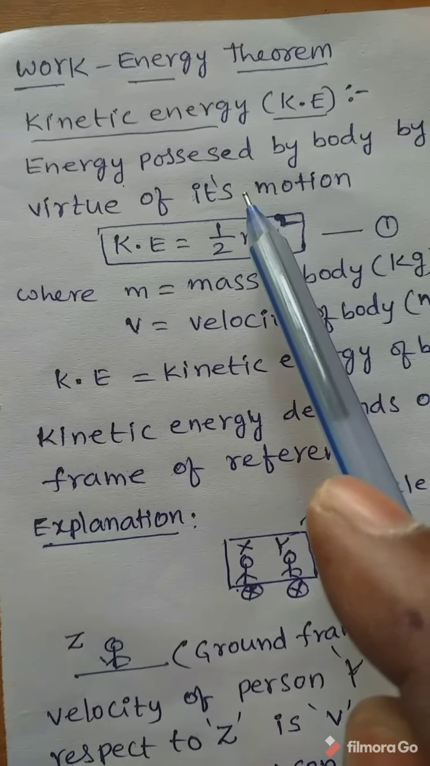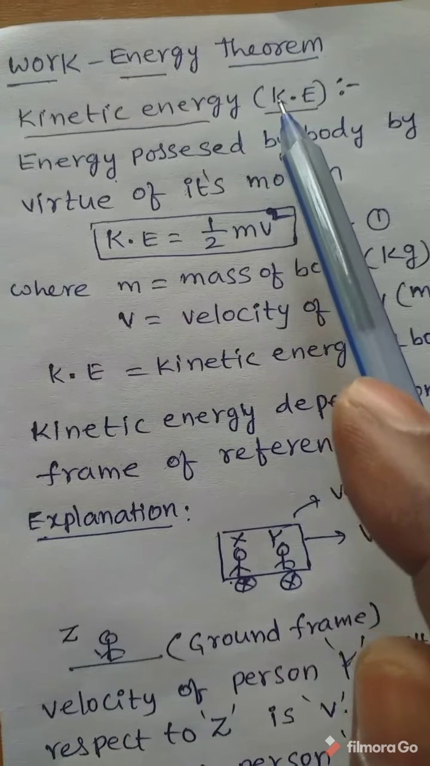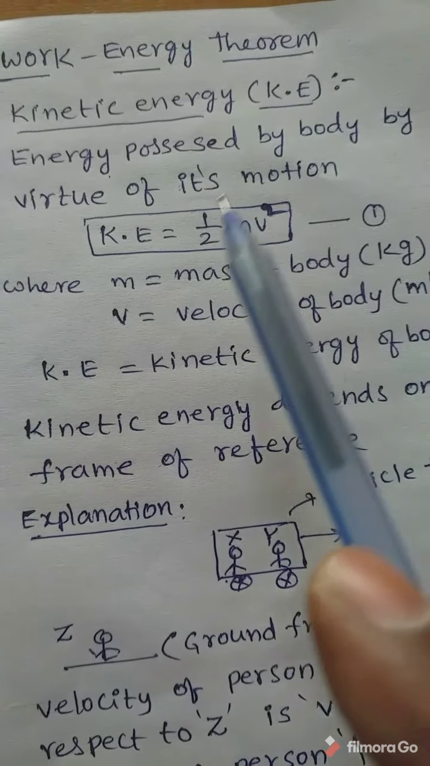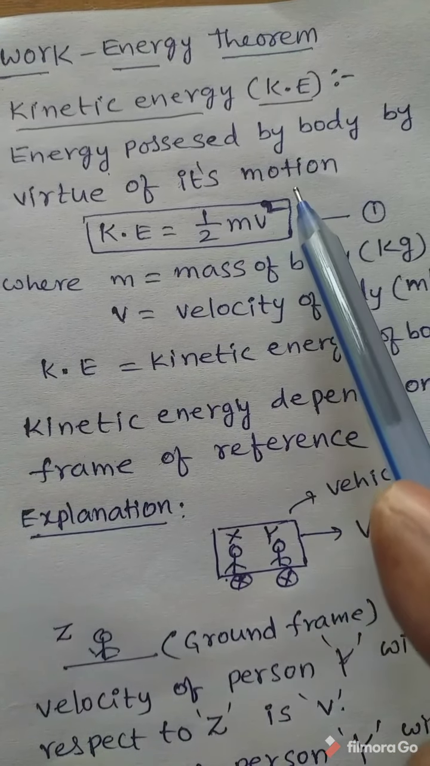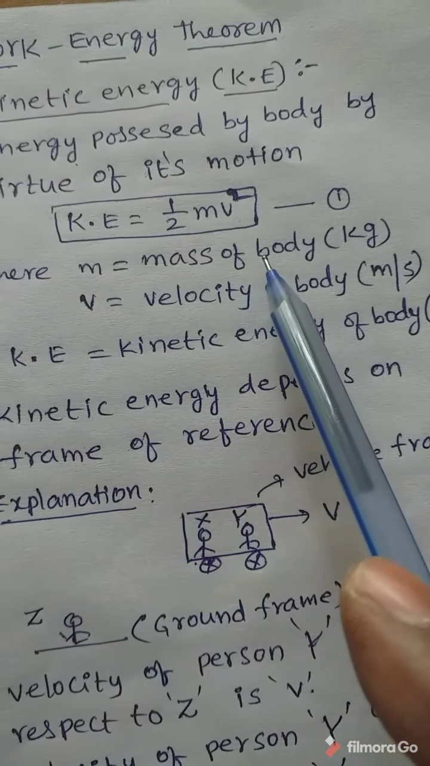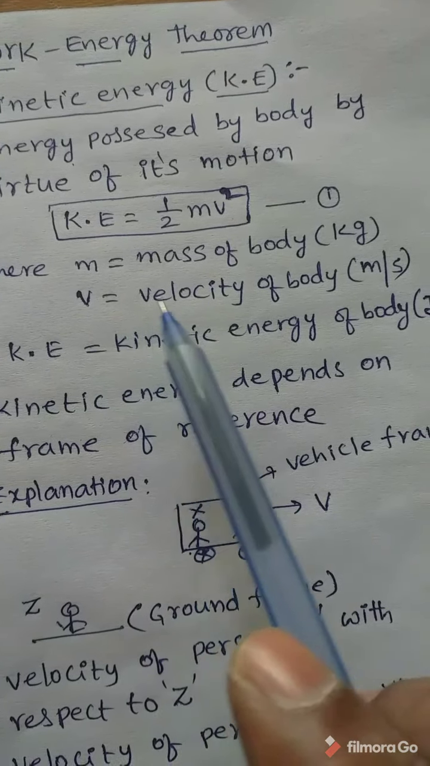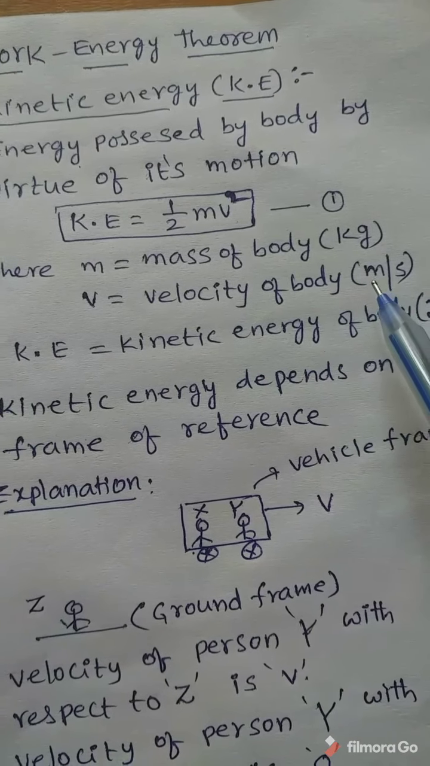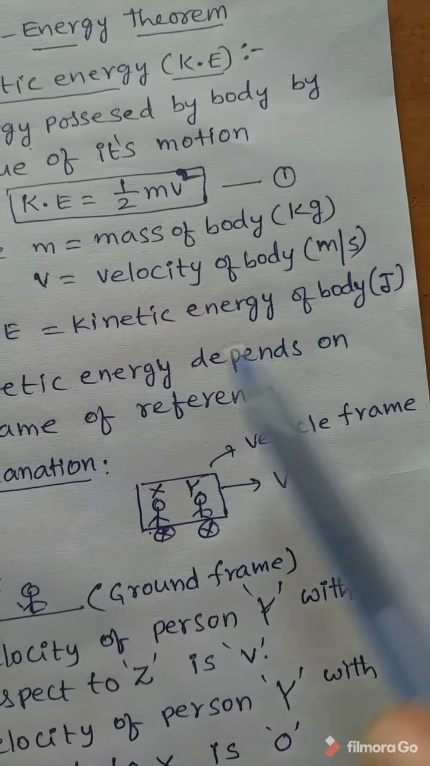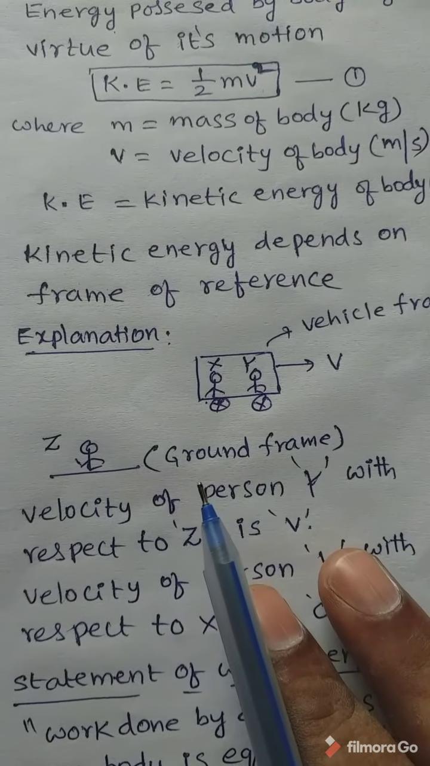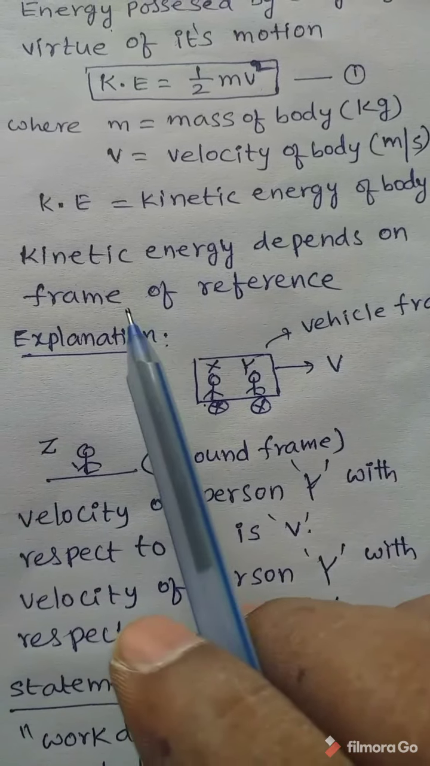So when bodies are in motion, they possess kinetic energy, denoted by KE. The expression for kinetic energy is equal to 1 by 2 mv square. Here m is the mass of the body, SI unit of mass is kg, v is the velocity of the body, SI unit is meter per second, KE is the kinetic energy of the body, SI unit is joule. The kinetic energy of the body depends on the frame of reference.